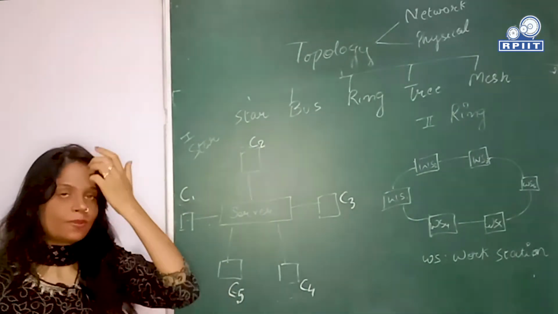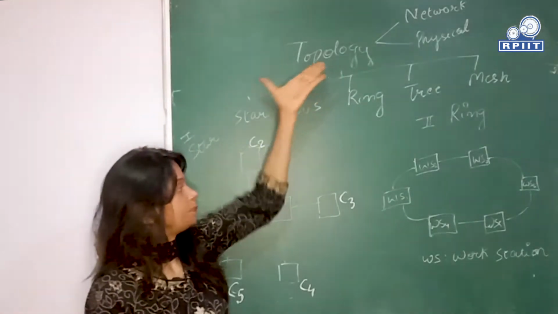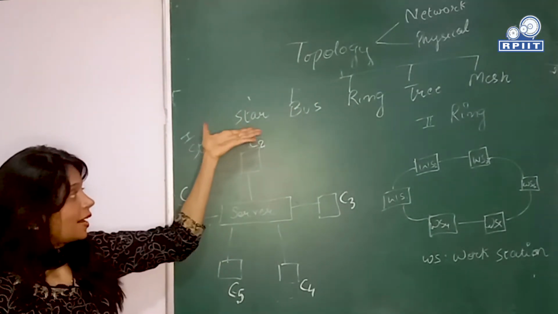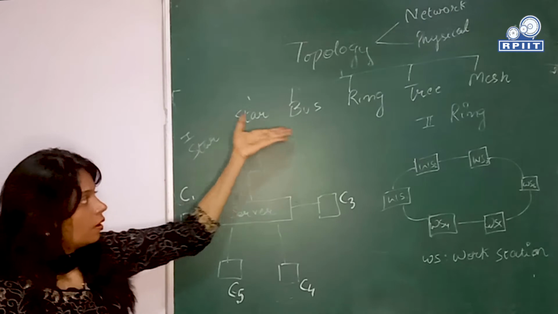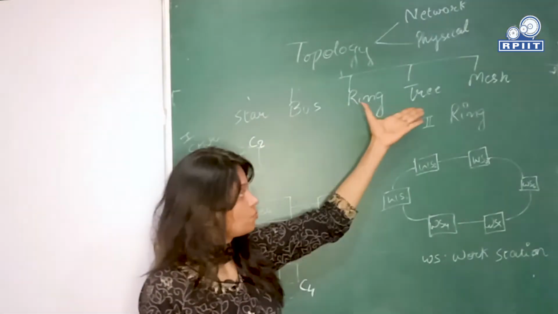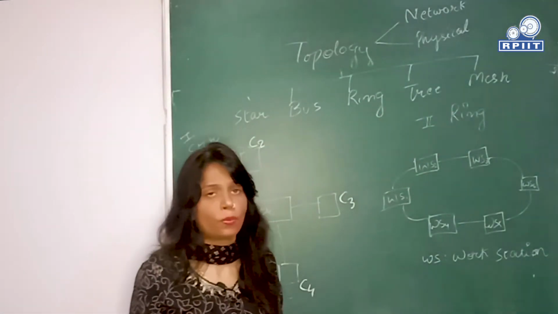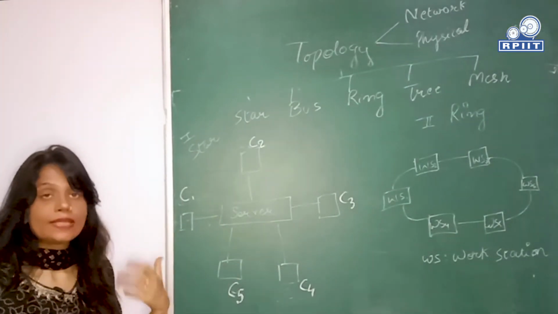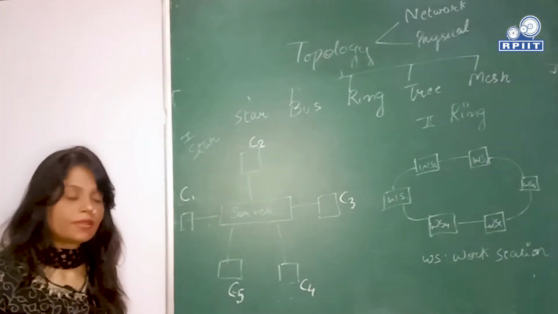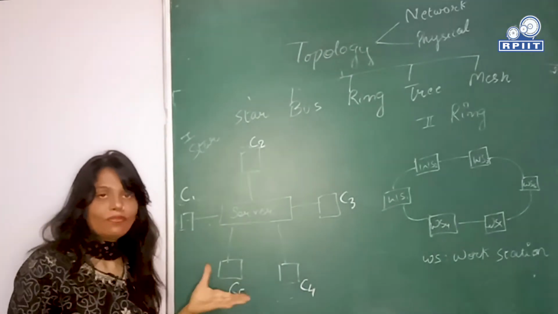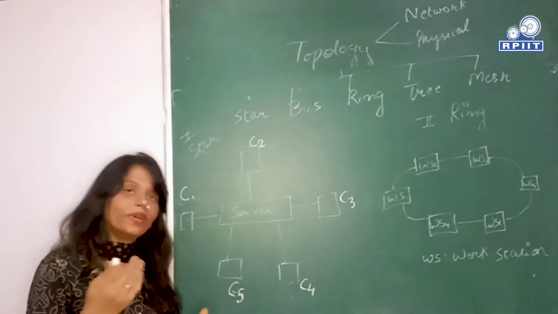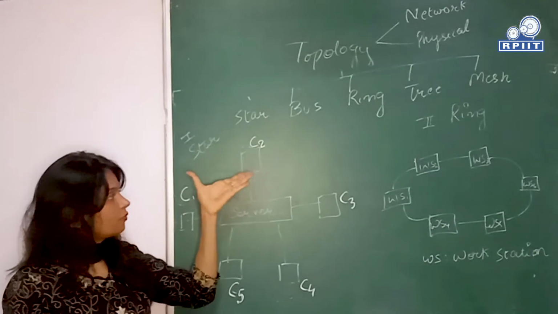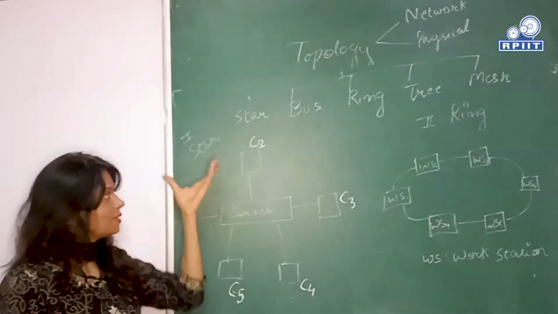Now I am going to explain the different types of topology. These are as follows: star, bus, ring, tree topology, and mesh topology. I'm going to explain these topologies one by one, their drawbacks, their advantages, and the reason why we consider one topology over another. So the first topology I'm going to discuss is star topology.